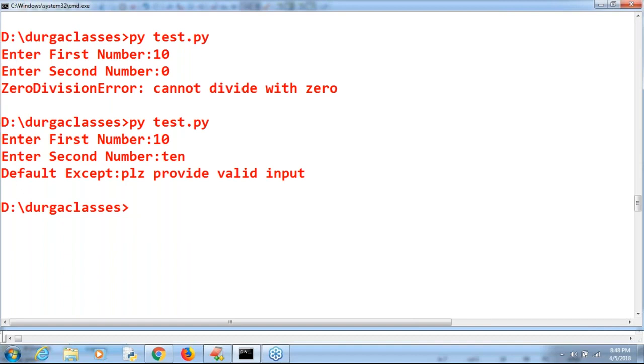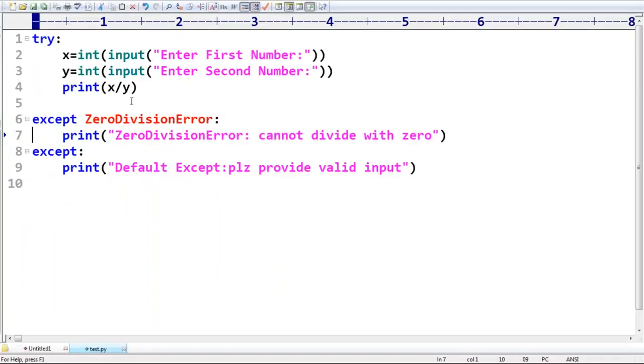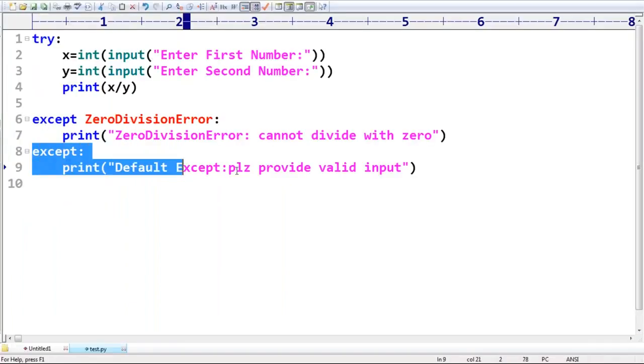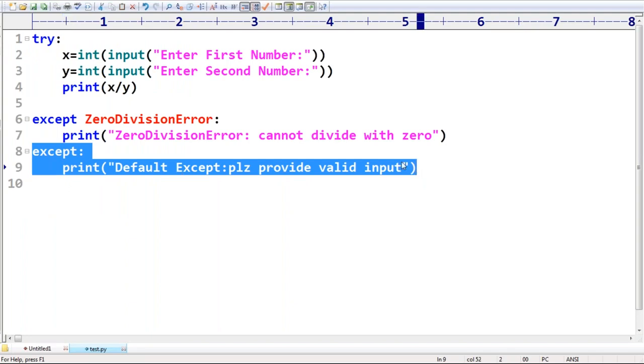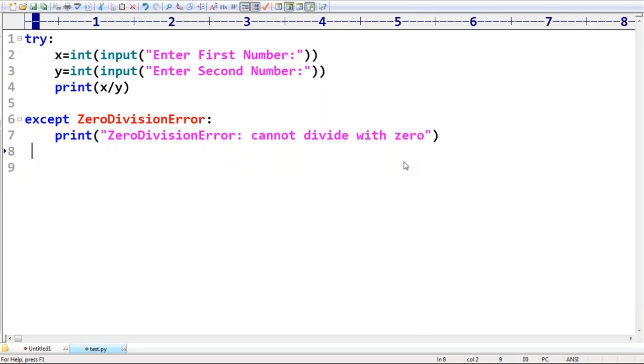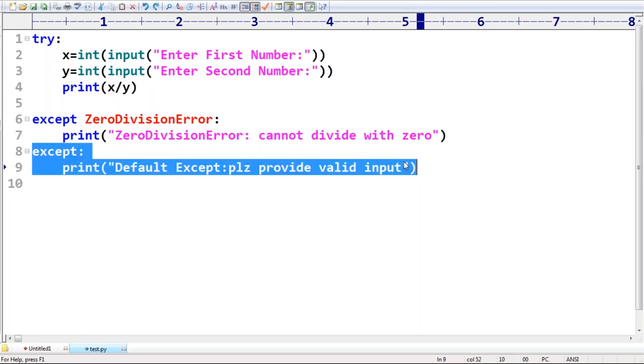Now I have one small question: is the default except block compulsorily to be taken at last, or can it be anywhere? Anyone, can you please tell?